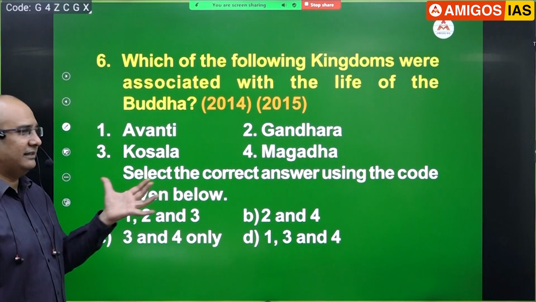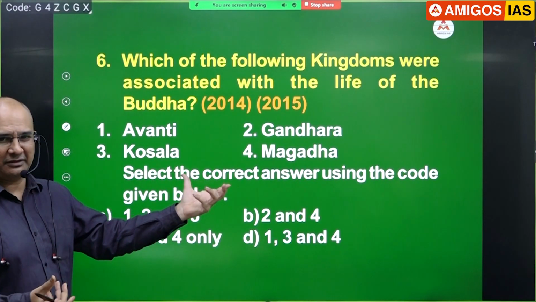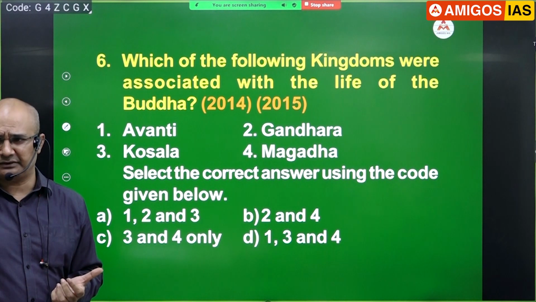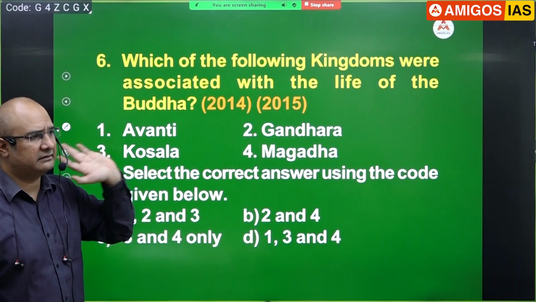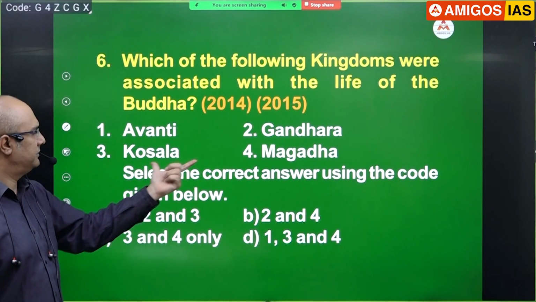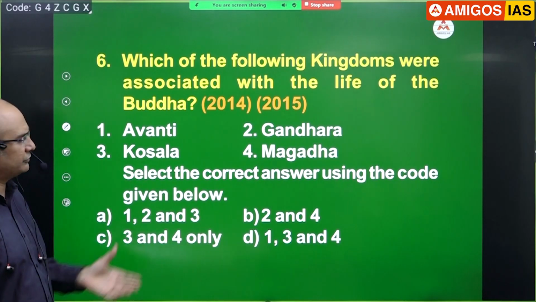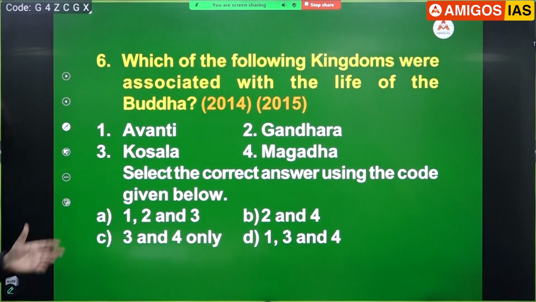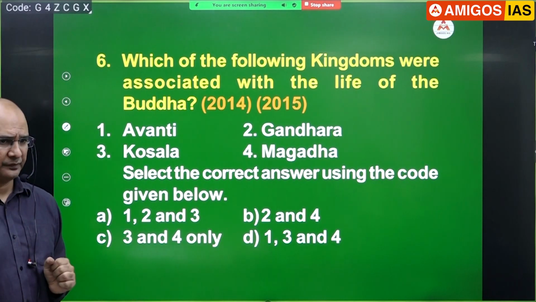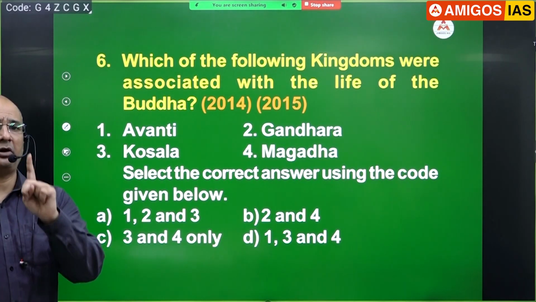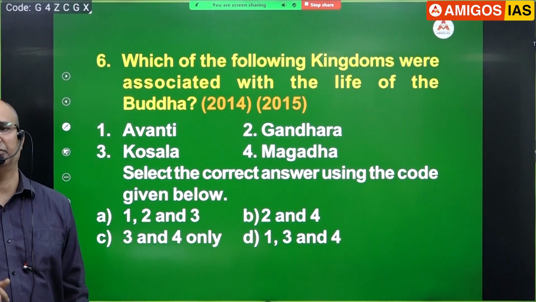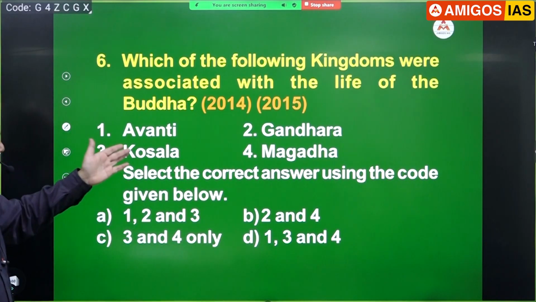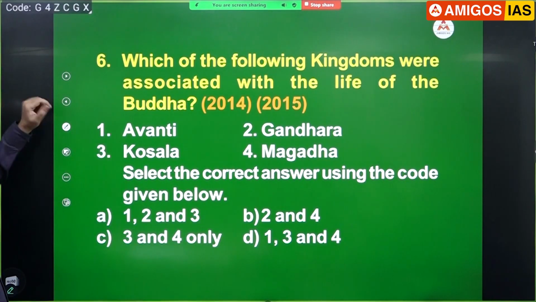So naturally, in the exam, you might be a bit tense about whether to go for this or not, but I said it depends on your overall performance in the other parts of the examination. If you feel that you can take the risk, definitely this and this you can eliminate. These two will definitely be there, you cannot remove them. Magadha and Koshala would have definitely been associated, if you all remember, with Magadha king Bimbisara. Bimbisara and Ajatashatru were contemporaries of Buddha. And in fact, Ajatashatru is the chairman of the second council. So naturally Magadha will be associated, Koshala will be associated, only 1 and 2 are not. So the same question appeared twice.